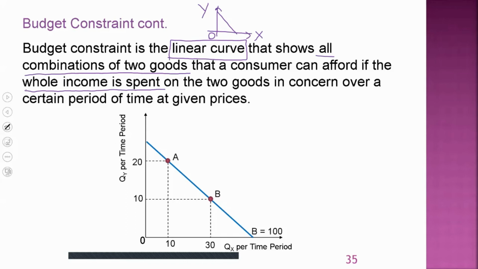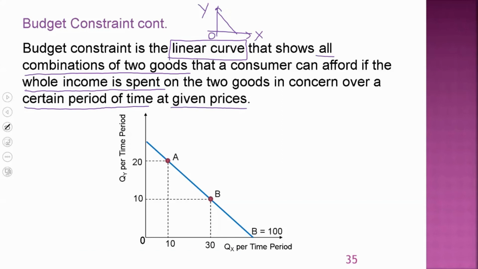And we have to analyze these possible combinations during the period under consideration at the given prices. Budget constraint is the linear curve that shows all combinations of 2 goods that a consumer can afford if the whole income is spent on the 2 goods in concern over a certain period of time at given prices.